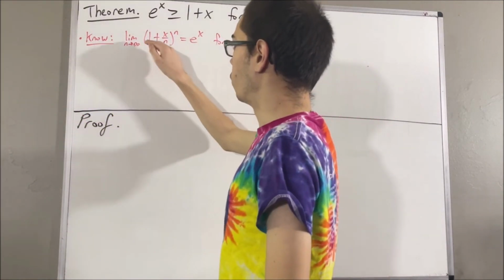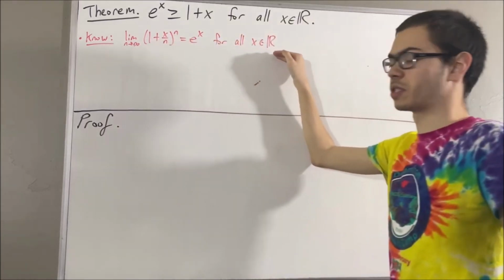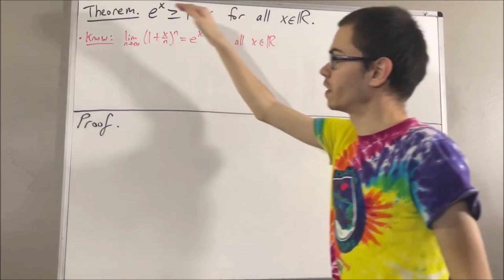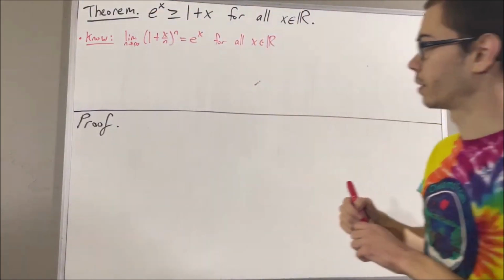The limit of (1 plus x over n) to the power of n is equal to e to the x for all real numbers x. Now, in proving this theorem, we are going to use Bernoulli's inequality, which says the following.